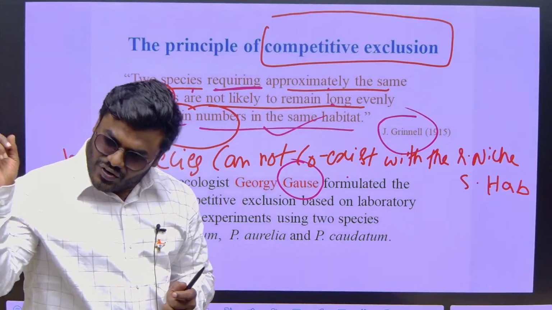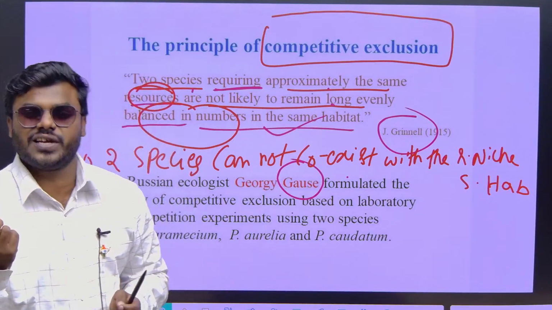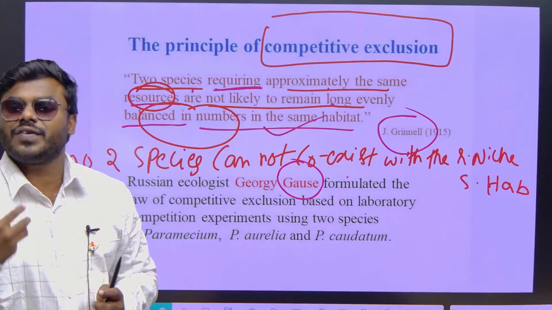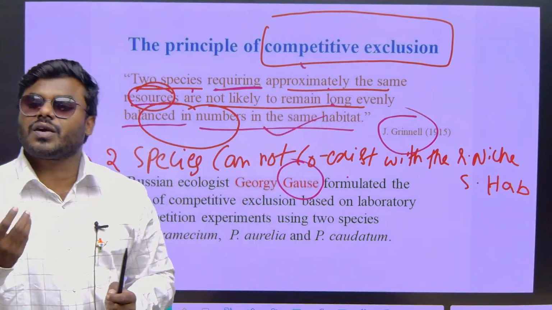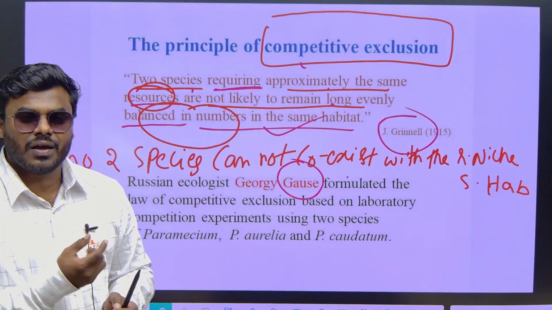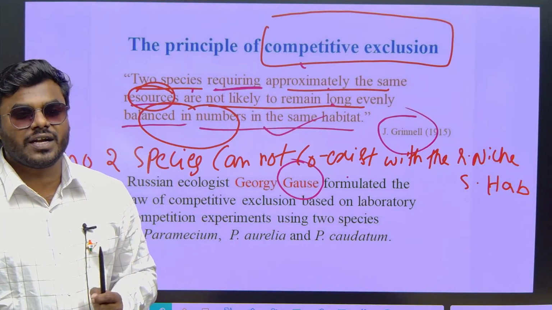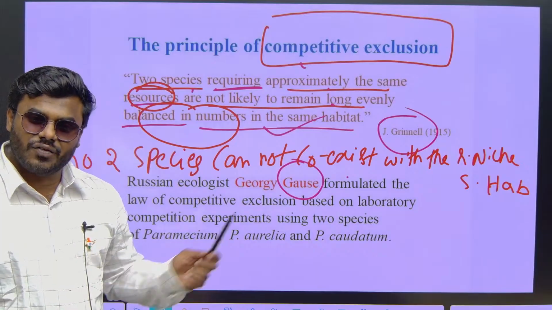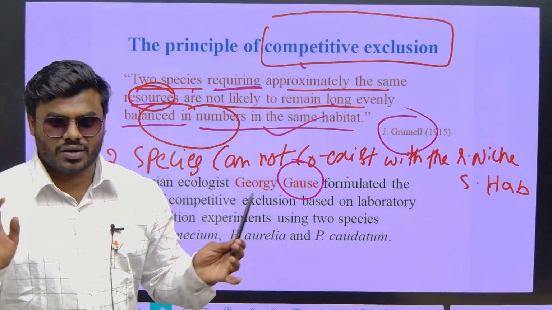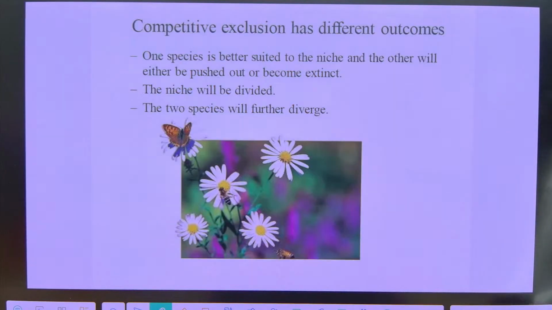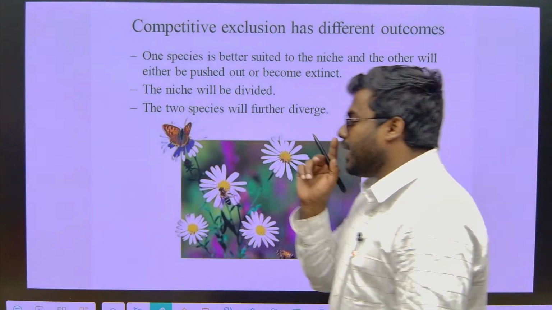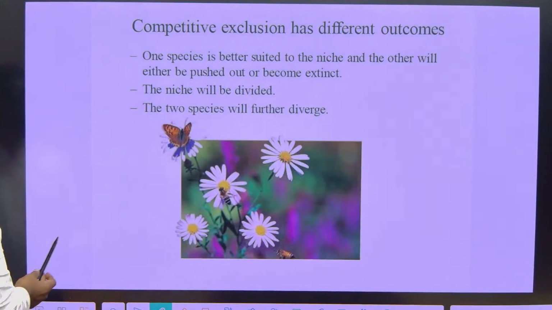Correct? Every organism living in nature has to share its resources with others. Whenever they are sharing resources, definitely competition occurs. Whenever competition occurs, what is generally happening? Only one powerful competitor will win and the poor competitor will be excluded from that particular habitat. That is what Gause said actually. Now you answer: what are the exact outcomes of competition? What generally happens if competition occurs?